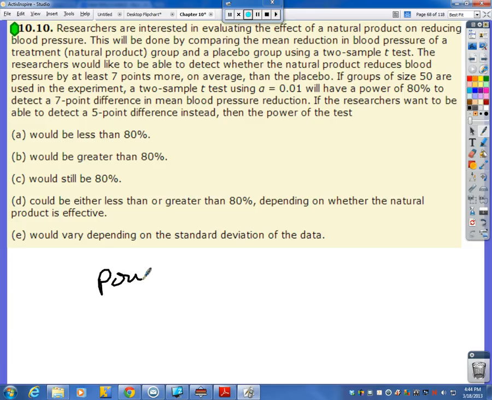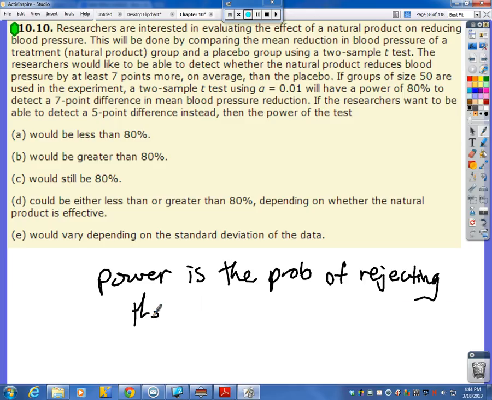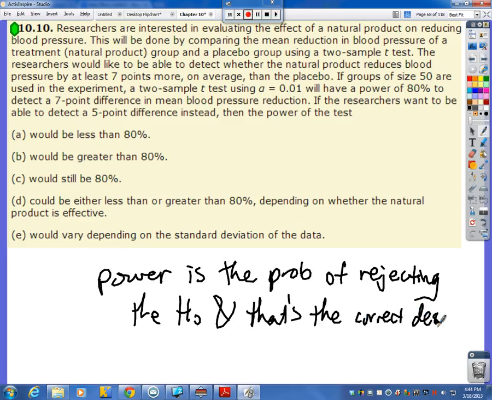And let me just remind you, power is the probability of rejecting the null hypothesis, and that's the correct decision. All right, so they're saying that there's an 80% chance that we reject the null hypothesis, and that's the correct decision.